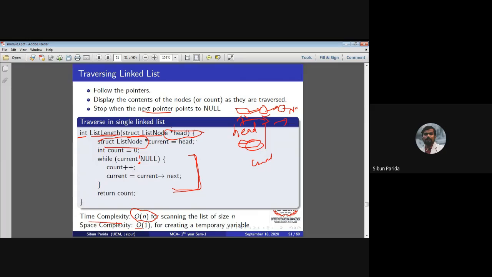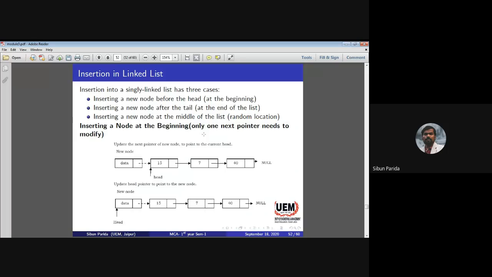Now you have become familiar with traversing or accessing the elements in the linked list. Now let's check how to do the insertion in the linked list. Insertion into the single linked list can be done in 3 cases. What are they? At the beginning, at the end, and at a random position. That means in the middle, from second position to n minus 1.